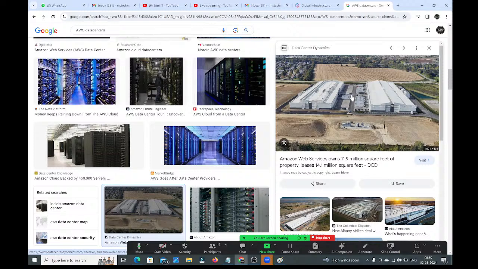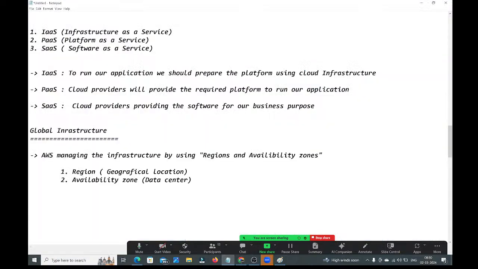One availability zone is nothing but one data center. In each region we have 1 to a maximum of 3 data centers available. Okay, fine. Now let me write these points here. Total how many regions are there? 33 regions are available.